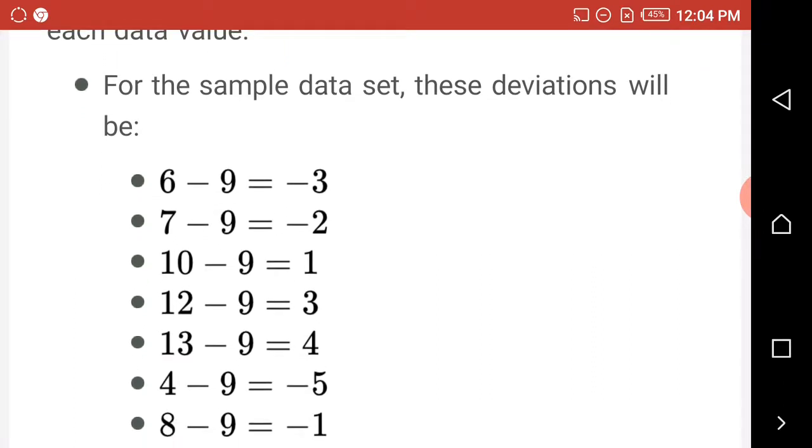For the sample data set, remember the first column are the numbers listed, and I'm talking about the second column here.